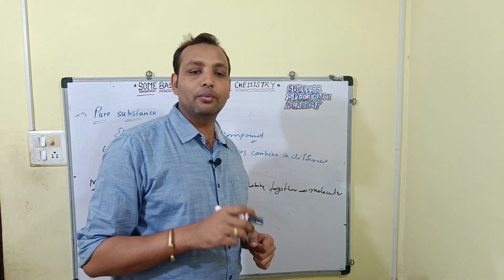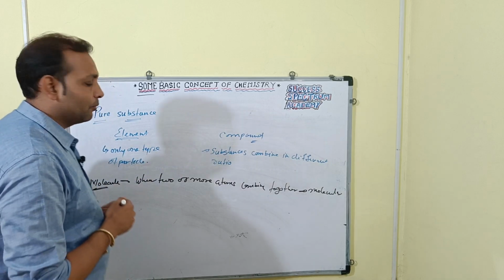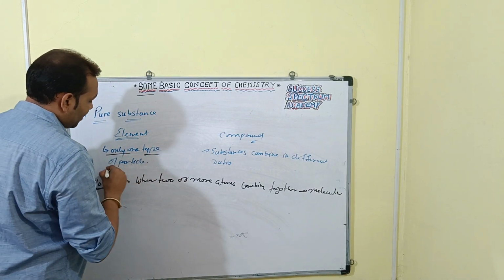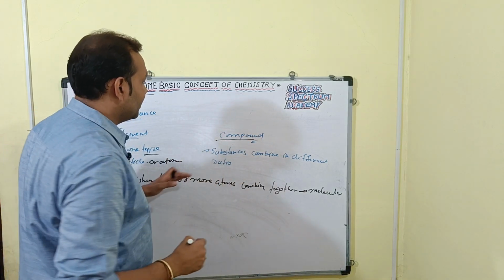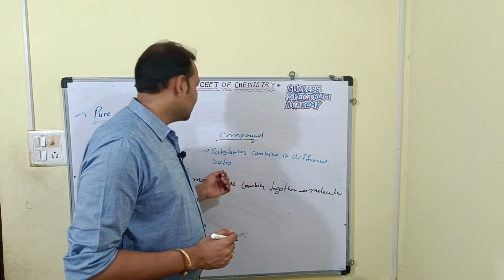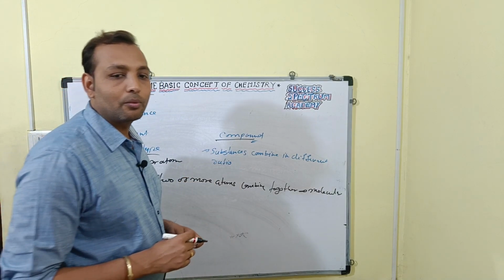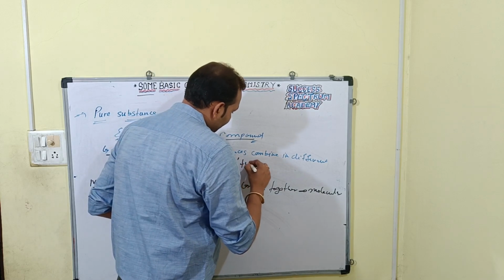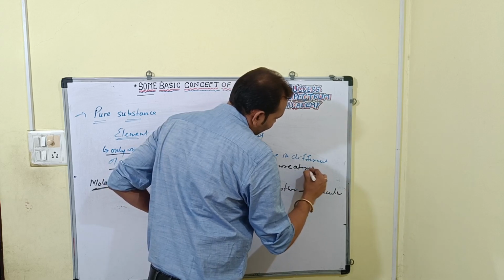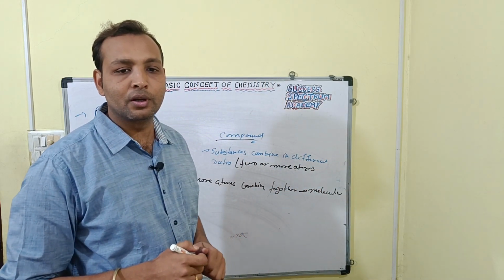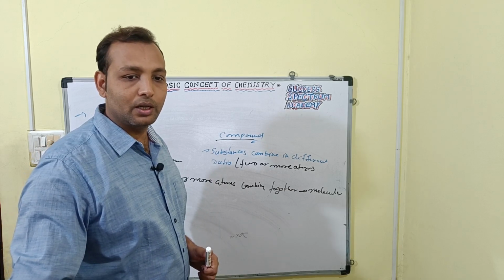Then we discussed elements and compounds here. An element consists of only one type of particle or atom. A compound is made when substances combine in different ratios, made of two or more atoms. When two or more atoms are combined together, they form compounds.